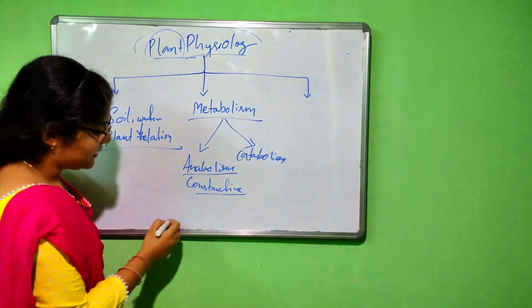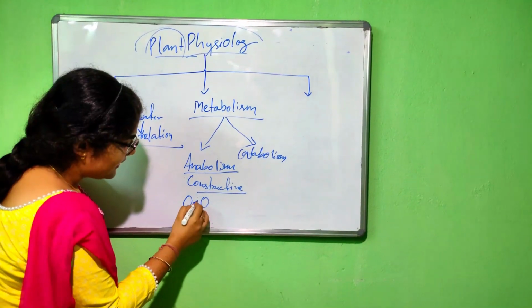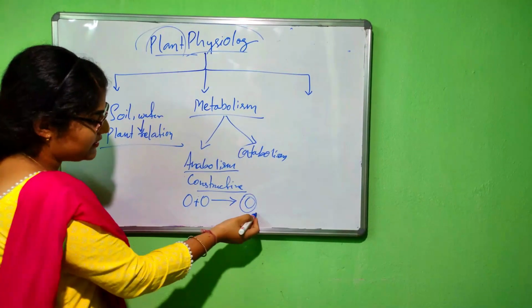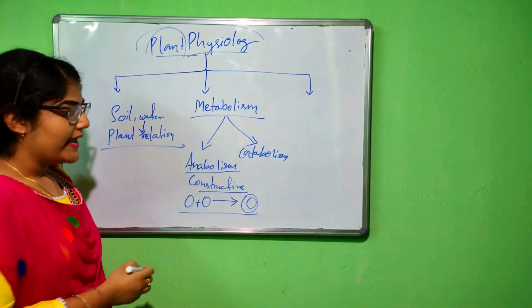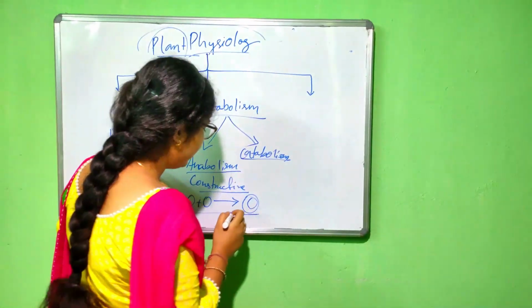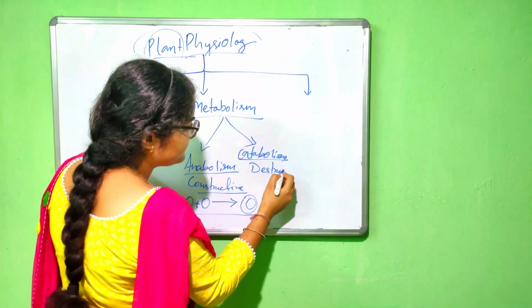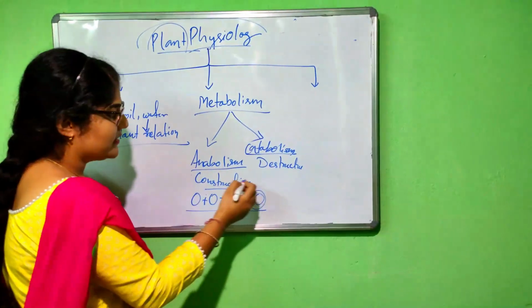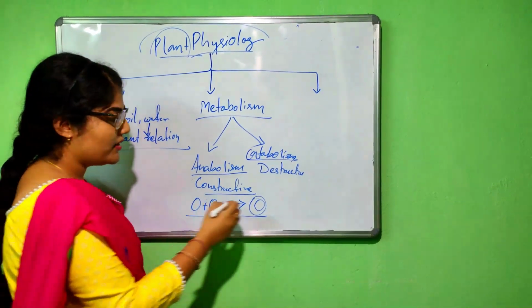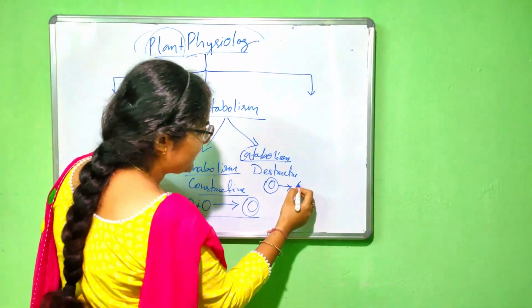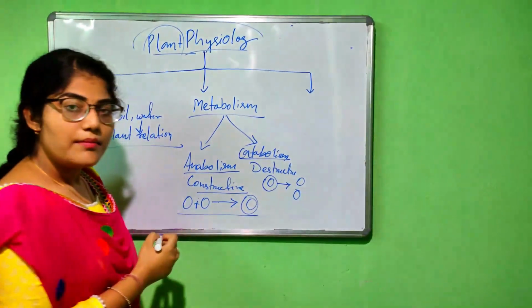Because in this section, 2 simple molecules combine to form a complex molecule. So the construction processes occur here. Catabolism is also called destructive process. It is the reverse of the anabolism. Why? Because in this section, a complex molecule is divided into simpler molecules.